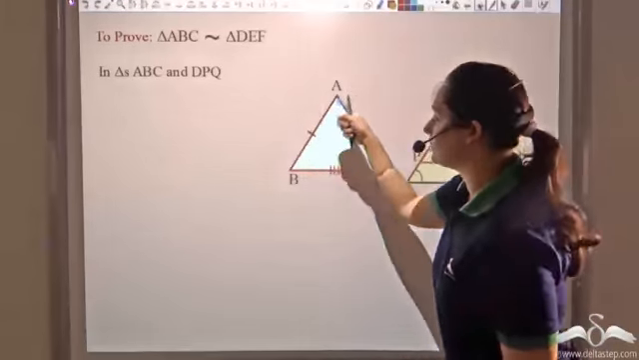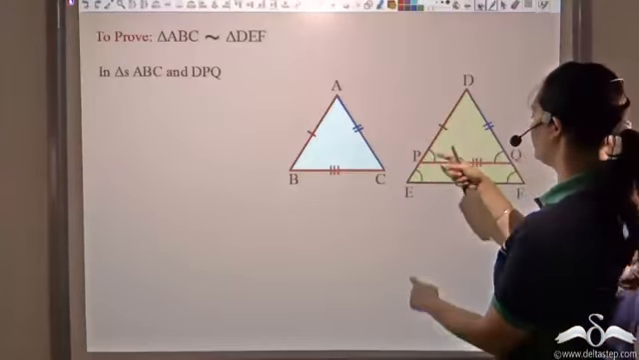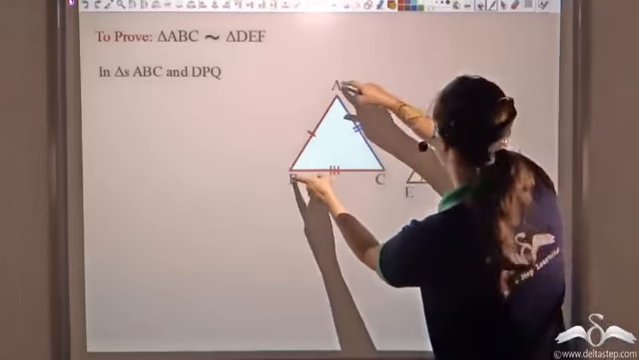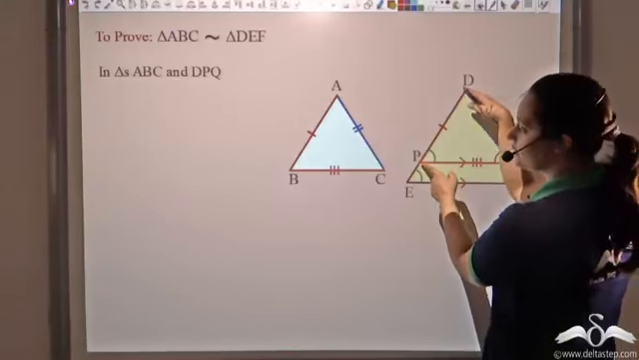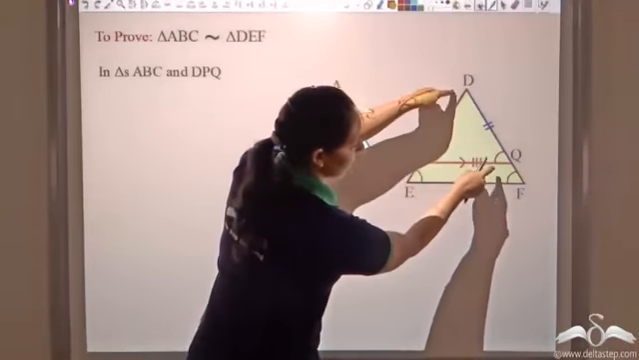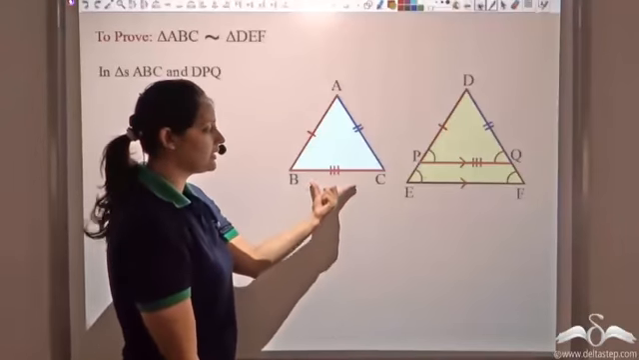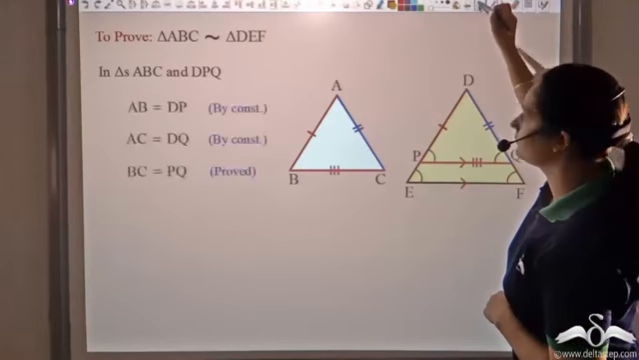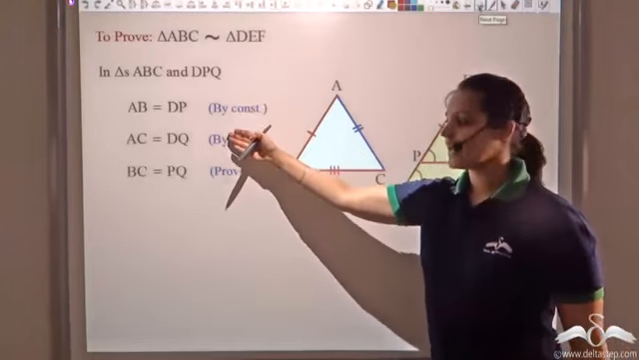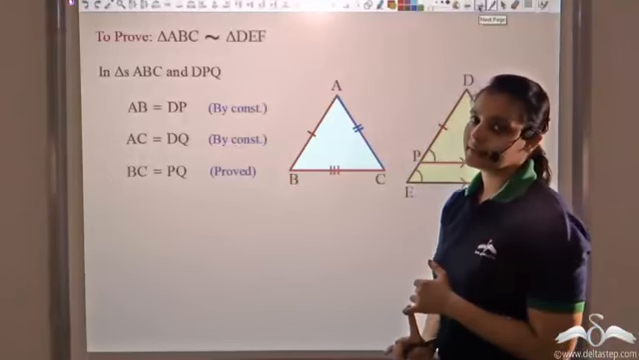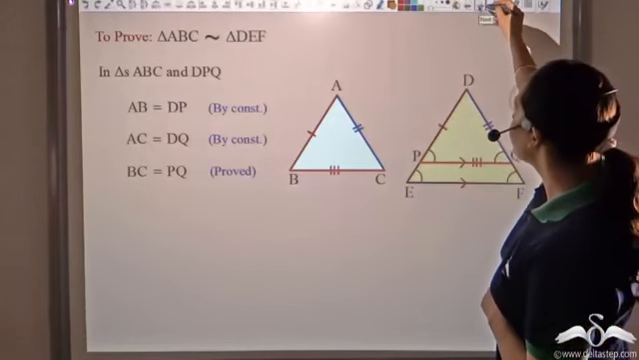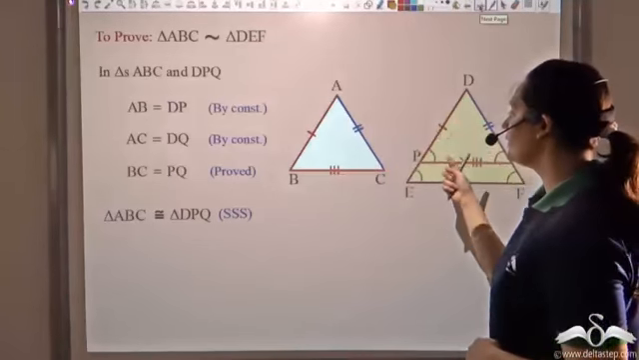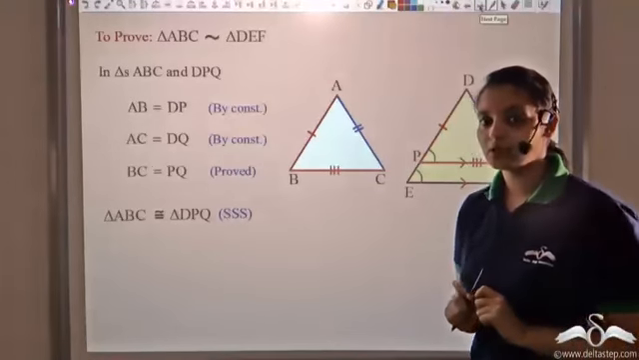Now let's look at these two triangles, ABC and DPQ. This triangle and the smaller one here. What do you see? AB is equal to DP. I made it so by construction. AC is equal to DQ. And the third side, BC, is also equal to PQ. We just proved it. So, since the three sides are equal, what can I say? That the triangles would be congruent by side, side, side.